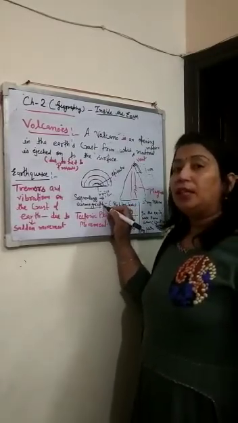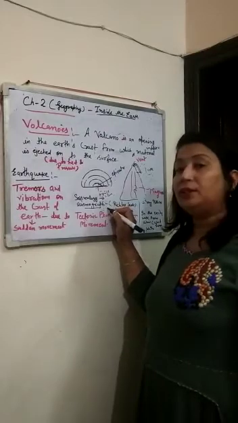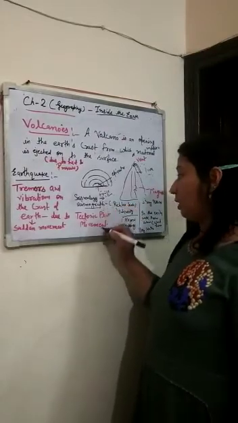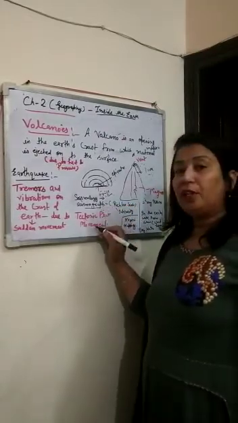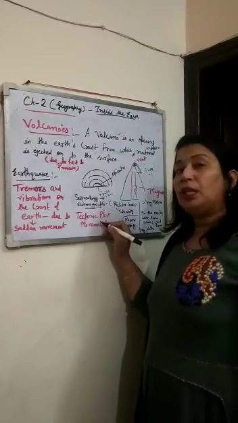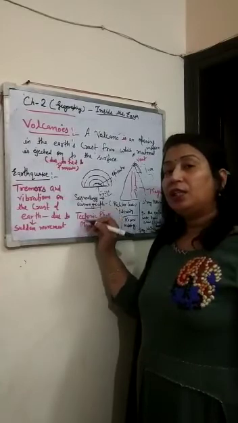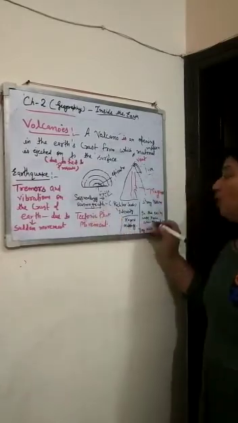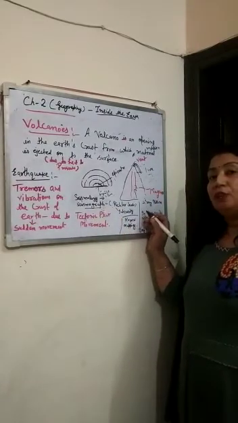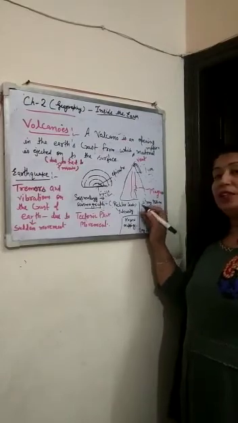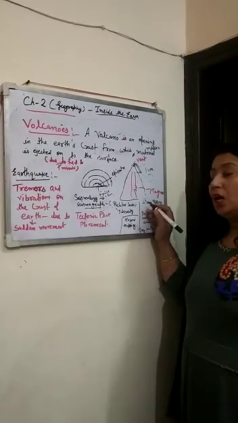The intensity of the earthquake is measured on the Richter scale. So this we have come to know due to the tectonic movement of the earth plates that are in the interior of the earth.